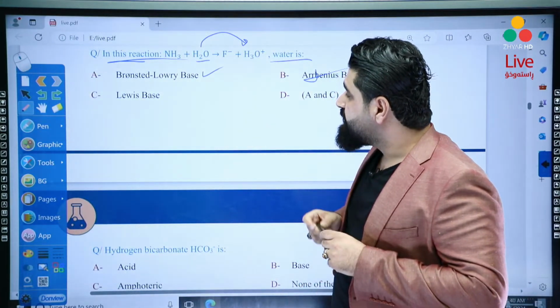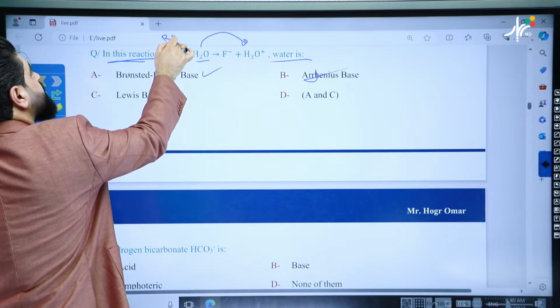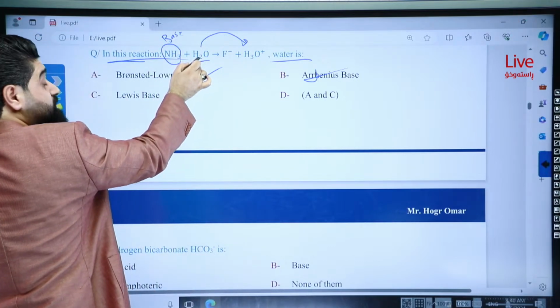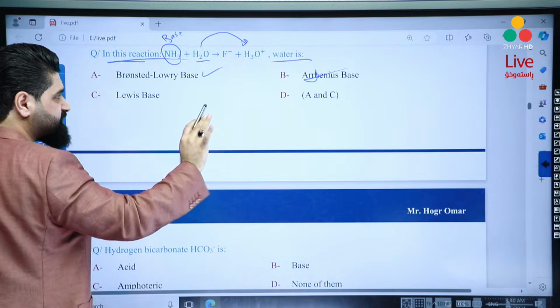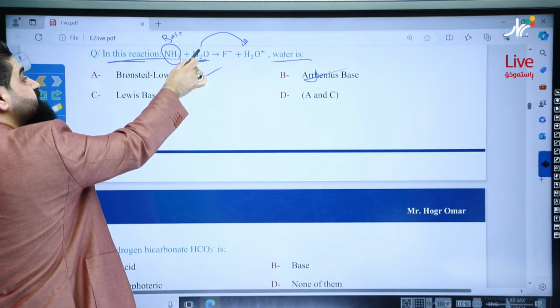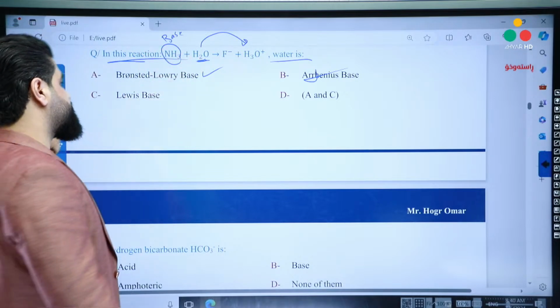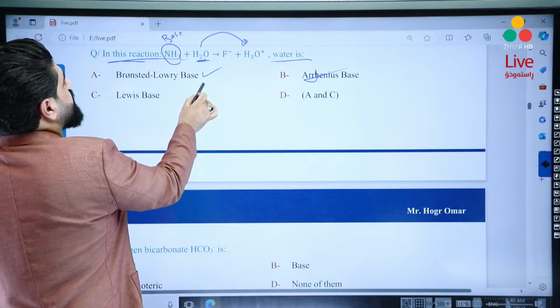It's correct. And it reacts with a base. So will it be a Lewis acid also? No, it's impossible. And it's not a Lewis base, because the reaction between two bases again will be impossible. So the correct answer is only A.